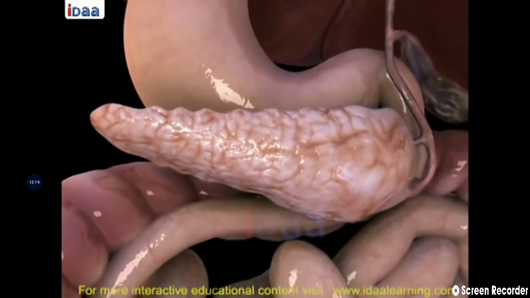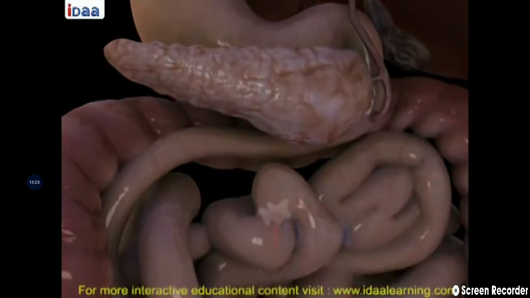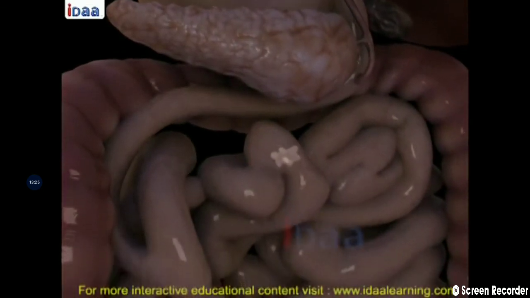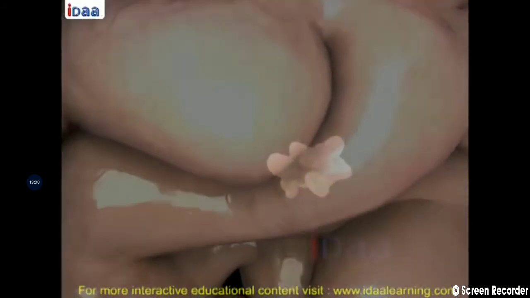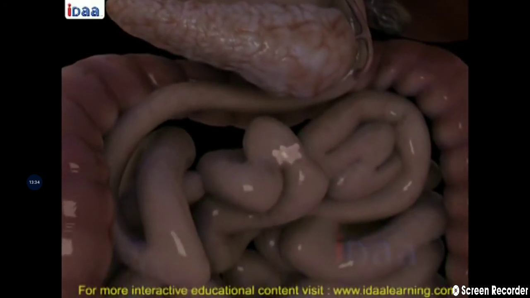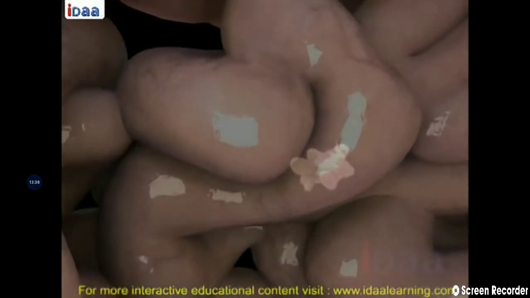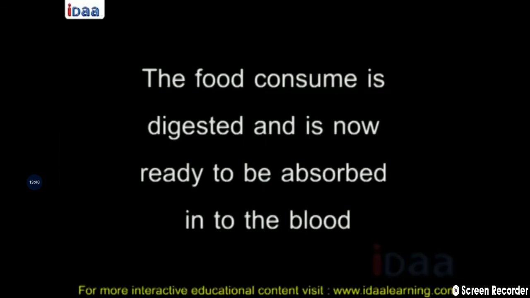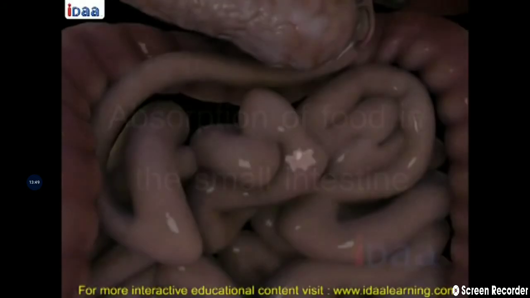See, this looks like the corn which we have eaten. In the small intestine, some food is completely digested and some remains. The inner walls of the lining of the small intestine have numerous finger-like projections. The food that is consumed is digested and now ready to be absorbed. So, absorption of the food in the small intestine.